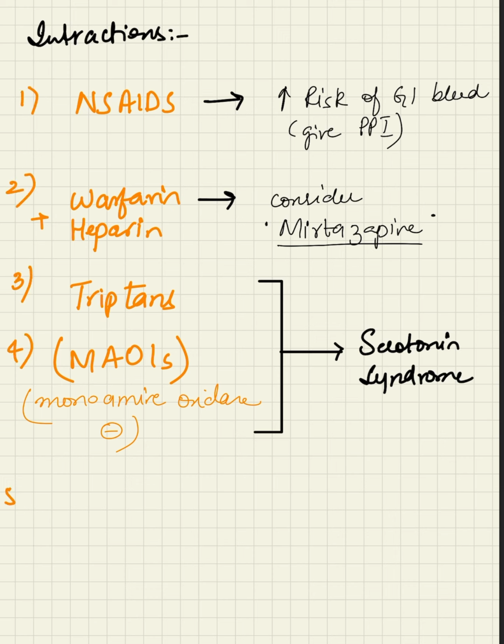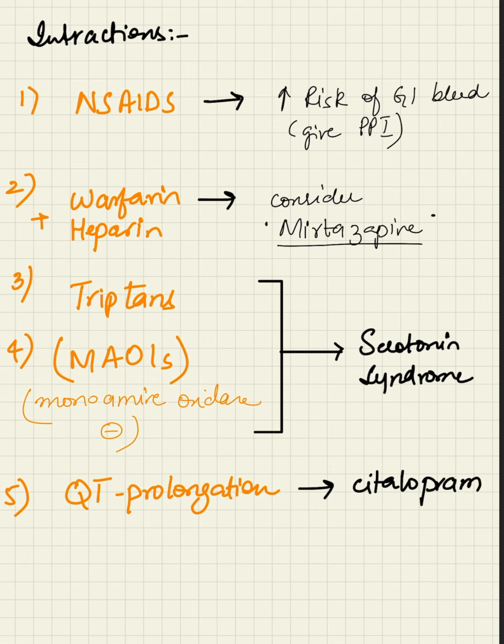SSRIs like citalopram or escitalopram are also associated with dose-dependent QT prolongation, so they should be avoided in patients having congenital long QT syndrome or pre-existing QT interval prolongation.